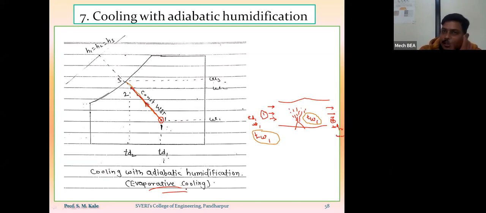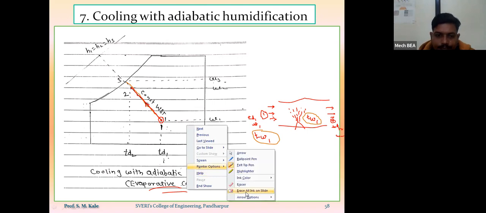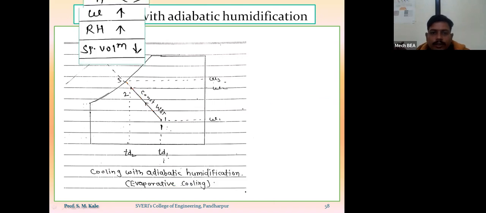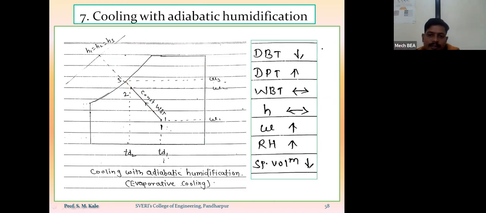You might have observed the evaporative cooling process outside a sugar factory, where water is sprayed. Or in a cold storage plant or ice manufacturing industry, there also you can observe the cooling with adiabatic humidification process.